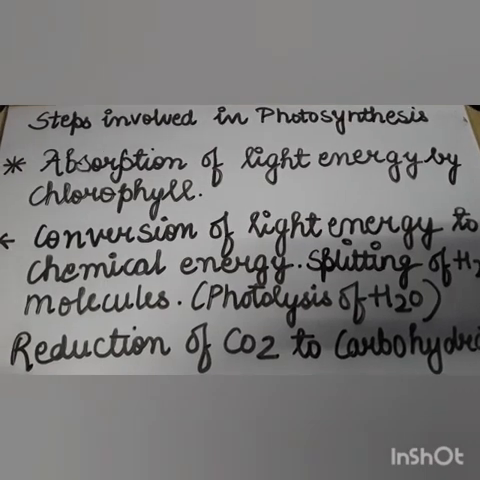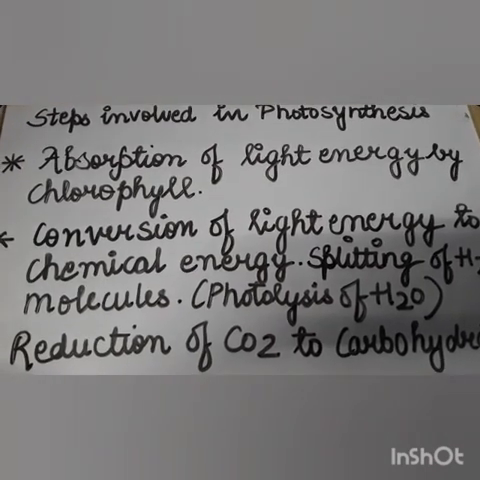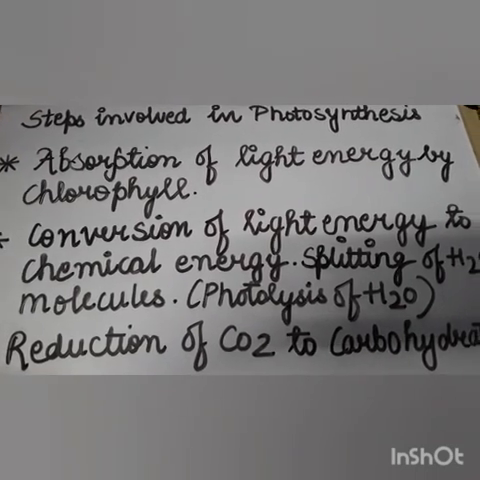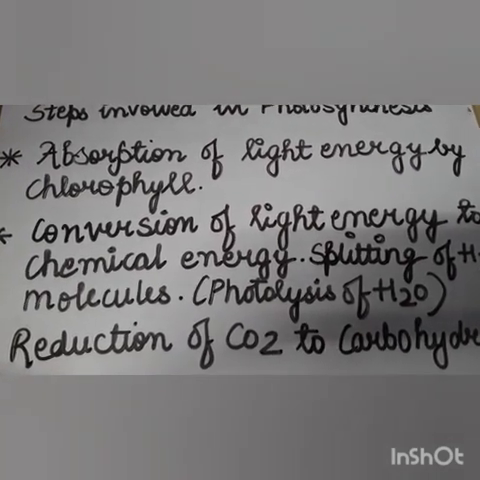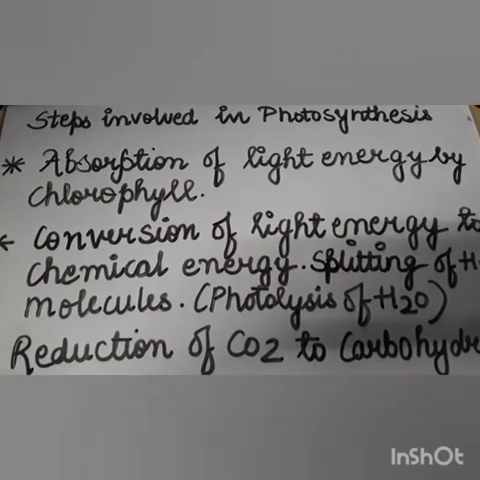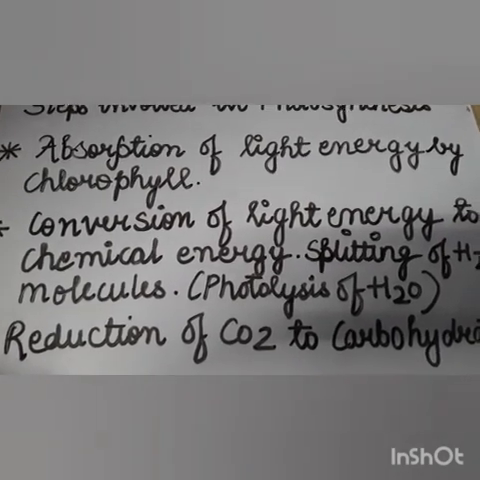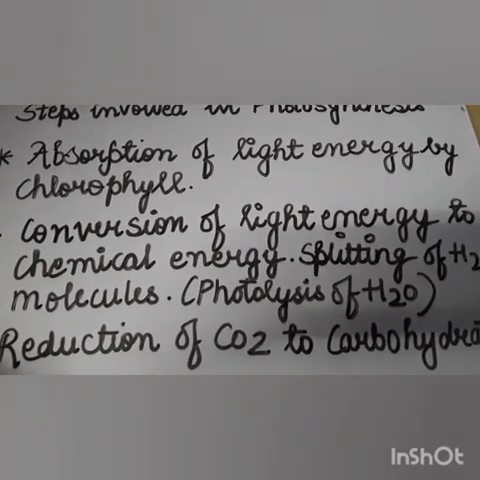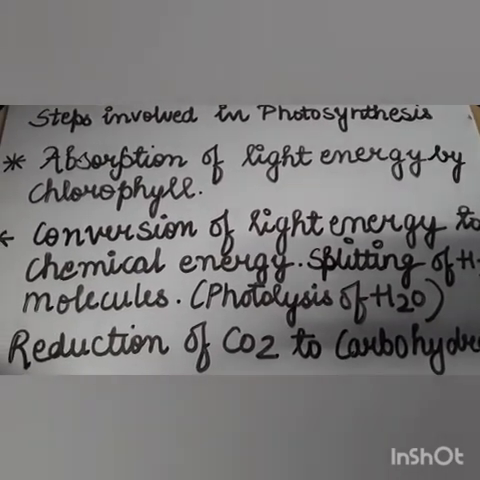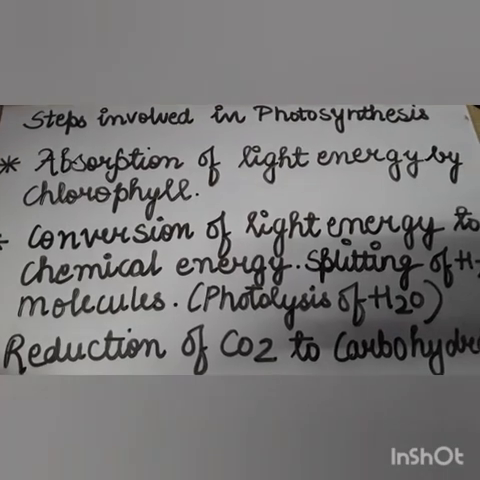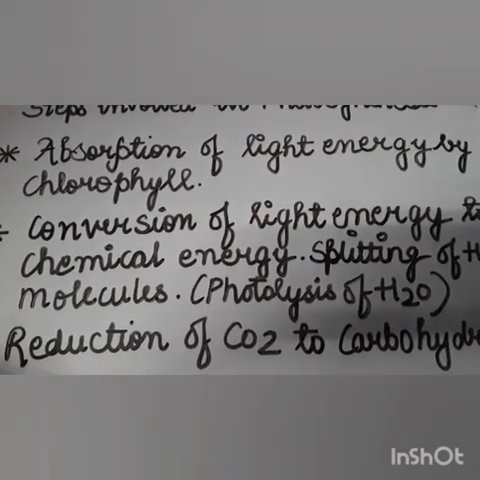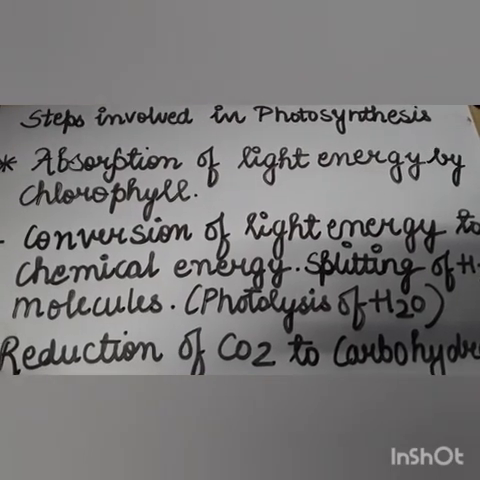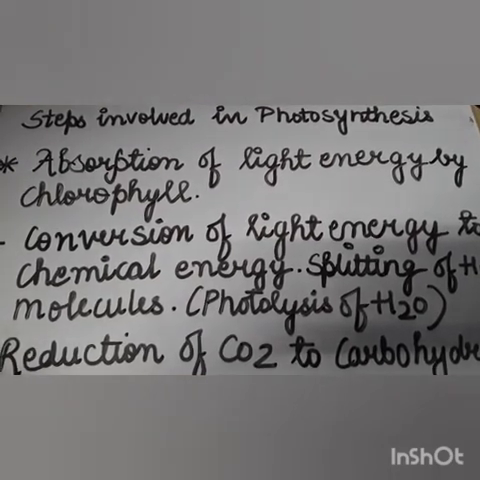So children, photosynthesis is the process of making food by plants. And you know, it is not a single step process. It involves these steps. And what are these steps? Let's study. So the first step is absorption of light energy by chlorophyll, because we know that green plants trap solar energy with the help of chlorophyll.